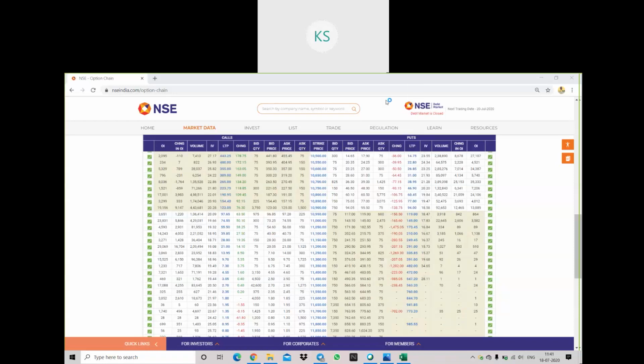So I'll repeat the put side option. Ashutosh, once you tell me till what topic you are able to listen. Can you just repeat these things? ATM, OTM, and ITM. So on the call side also you are not able to listen.